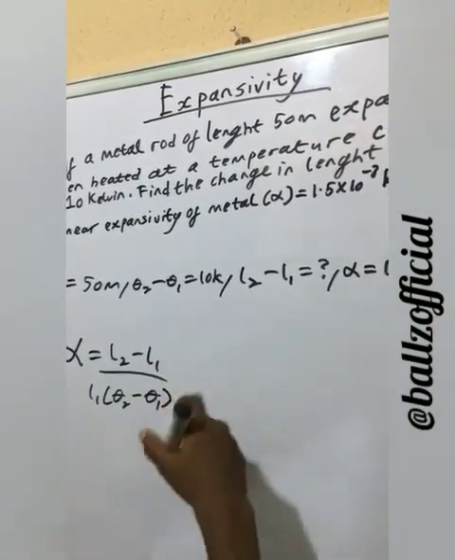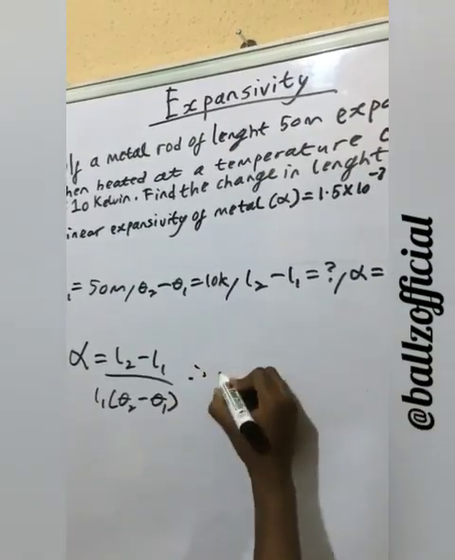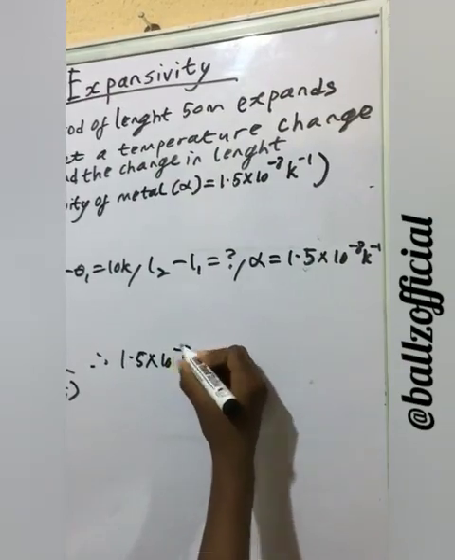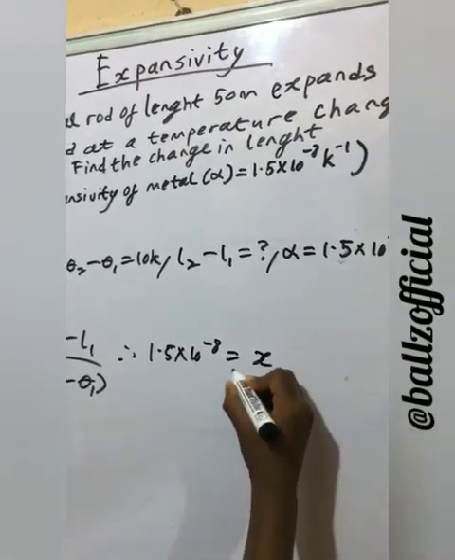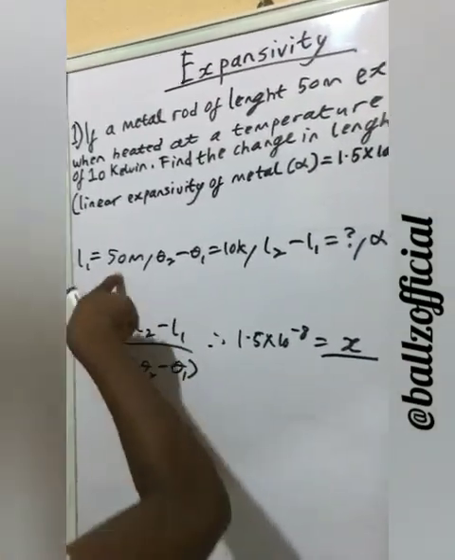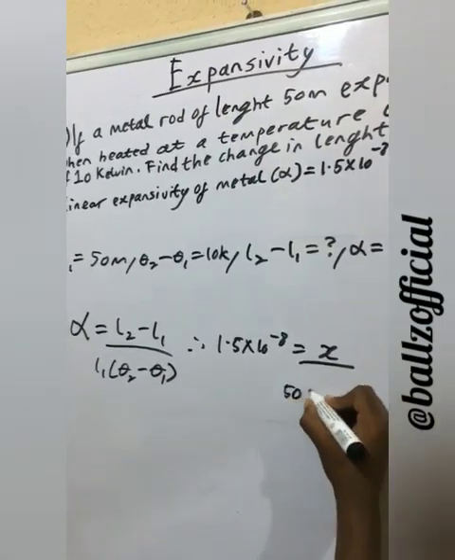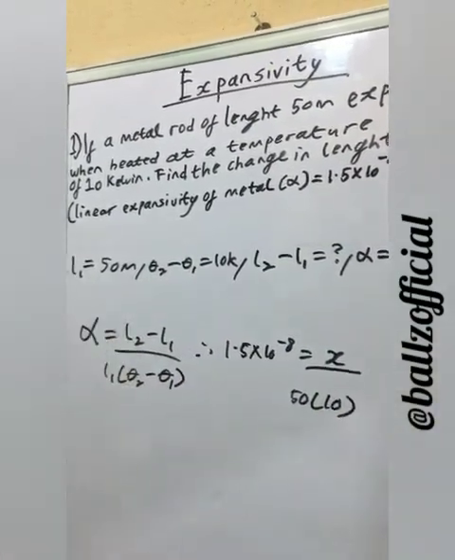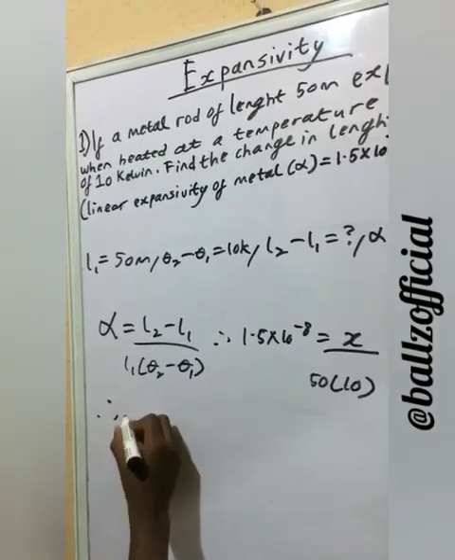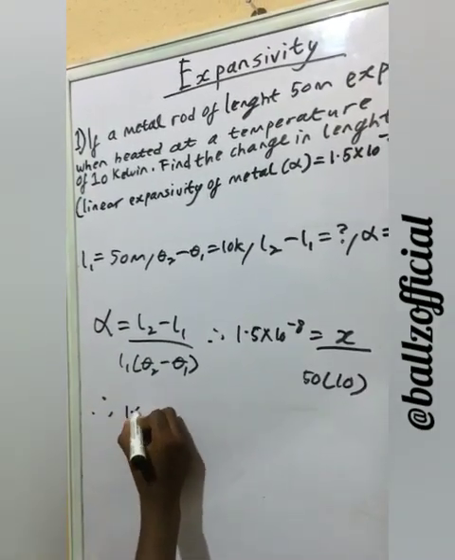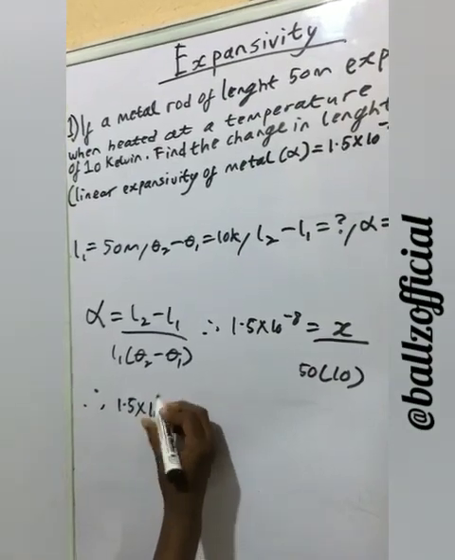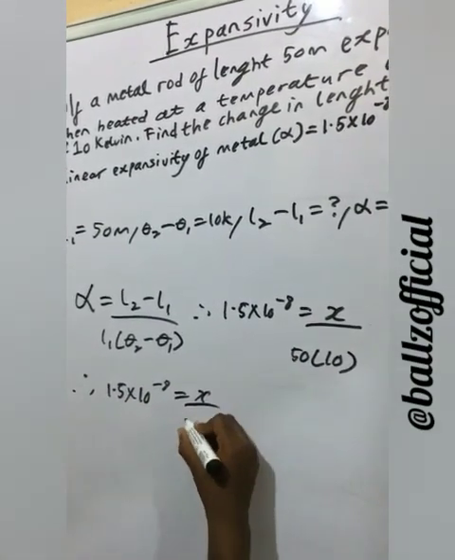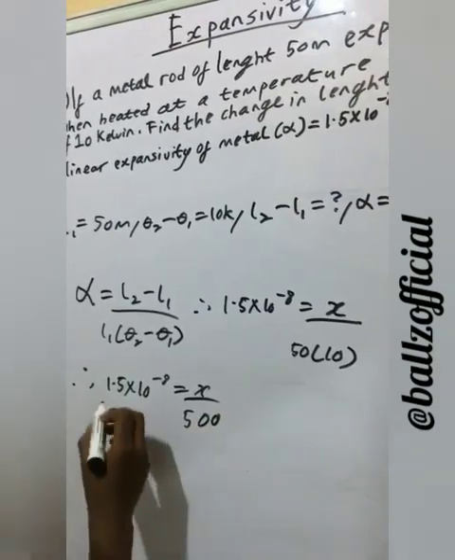We are looking for this. Therefore, 1.5 times 10 raised to the power of minus 8 is equal to x all over L1, which is 50, times theta 2 minus theta 1, 10. Therefore, 1.5 times 10 raised to the power of minus 8 is equal to x all over 50 times 10, 500.